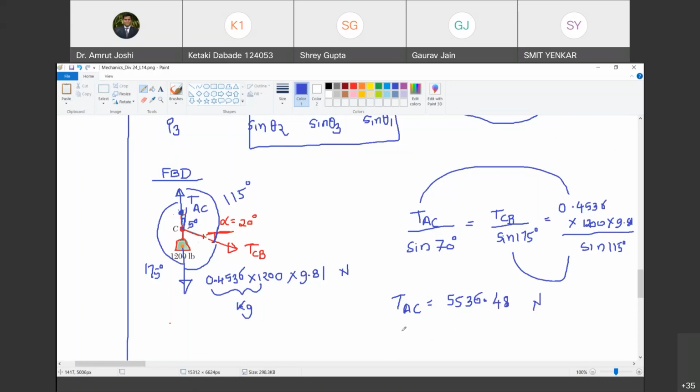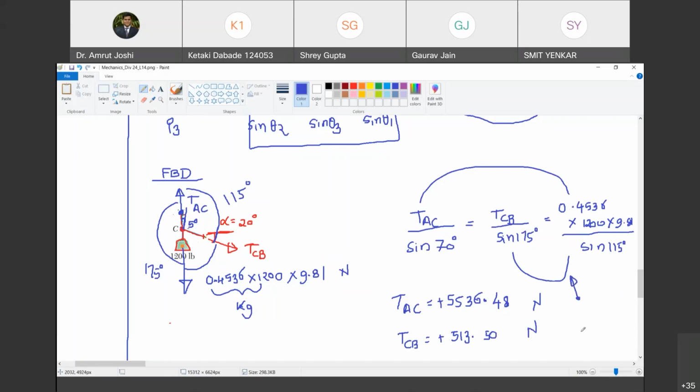Now let us solve for TCB. So how much is TCB? TCB will be equal to the same thing multiplied by sine 175 instead of sine 70. So let me do that. I got it as 513.50 Newton. Others can cross verify. So by both the methods, and this is positive, therefore they are pulling at the point.